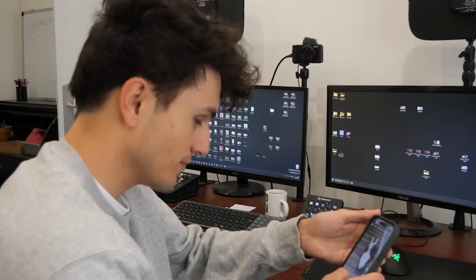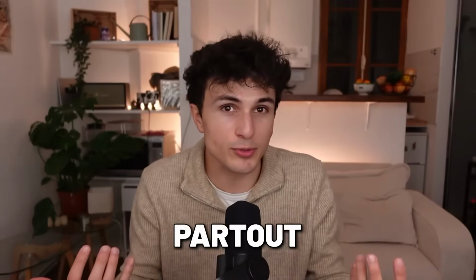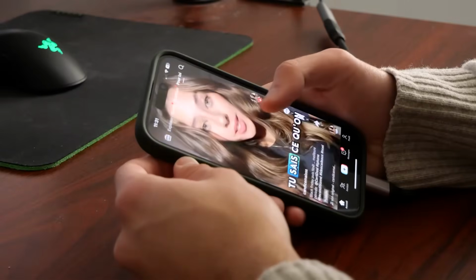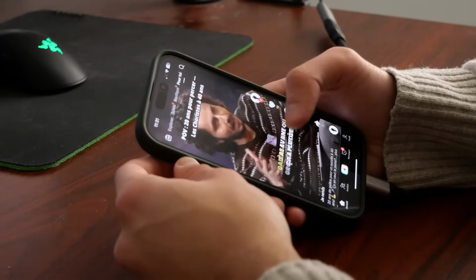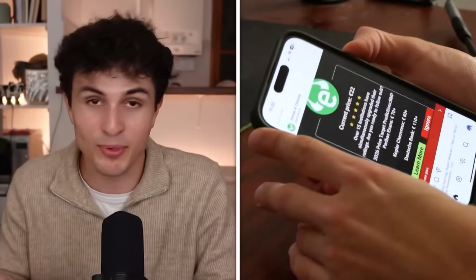First, I need to find a way to gather all the ads I see on my phone. And that, no matter if I'm on TikTok, Instagram, YouTube, or even just browsing the internet. Yeah, ads are everywhere. To be as thorough as possible, I need a system that collects them without me having to think about it. Because, well, you know as well as I do, scrolling past ads has become kind of an automatic reflex to skip them. We don't even think about it. There's no way I'd remember to screenshot them every time.